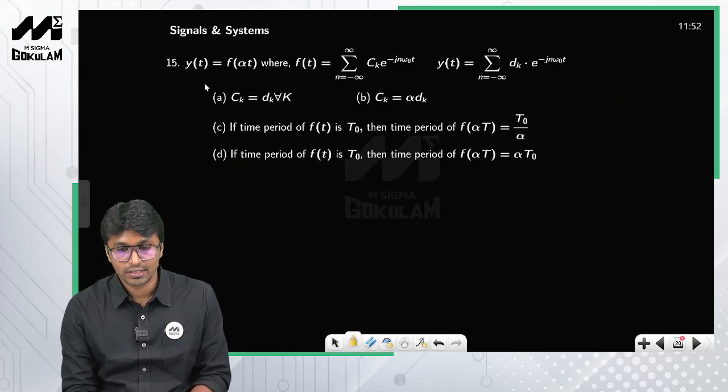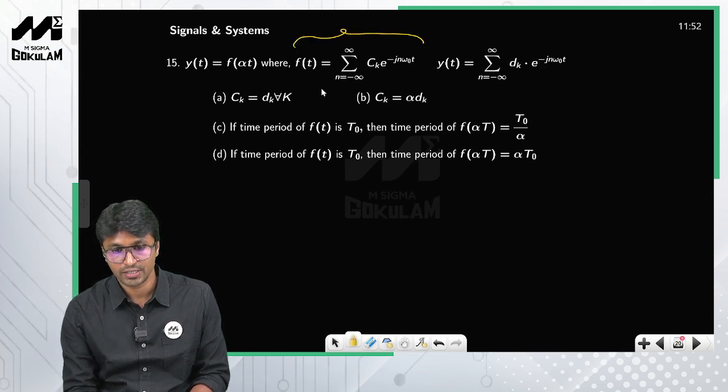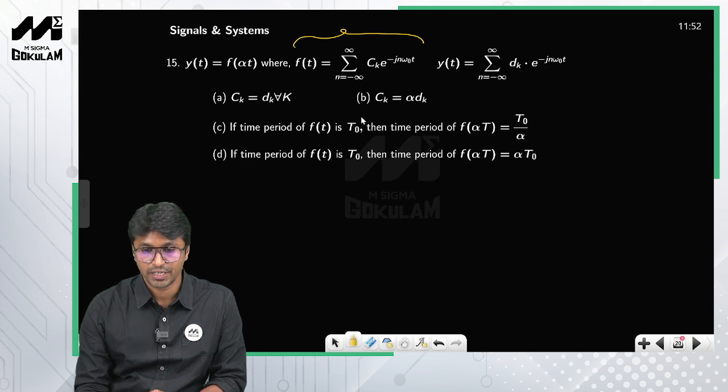So this is nothing but y of t is equal to, listen, you have two periodic signals, because you can clearly see that the Fourier series representation is given to you.